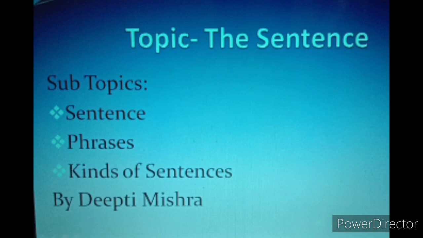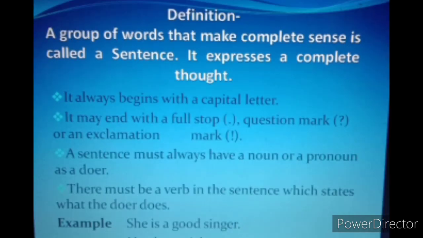So now without wasting time, let's start the topic, in which we are going to study about sentences, phrases and kinds of sentences, and I hope you all will enjoy and you'll learn with fun. So now let's start. Before we proceed further, you should know what a sentence is.